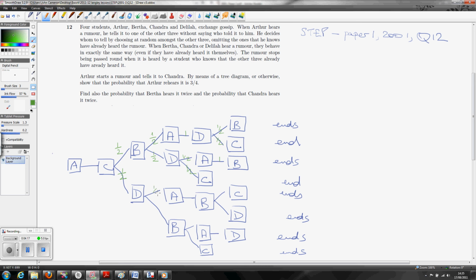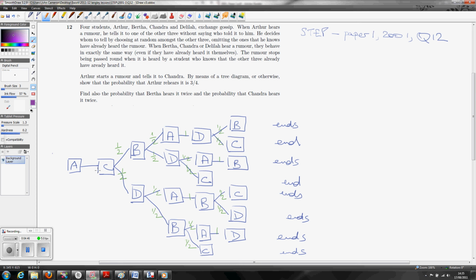That's 1, that's a half, that's a half, 1, that's a half, it's a half, it's a half, it's a half, that's 1, and I'll just change colour again. Now what I want to do is to go along the tree and work out the probability of that complete branch, and you do that by multiplying along the tree, because it's an "and" probability.